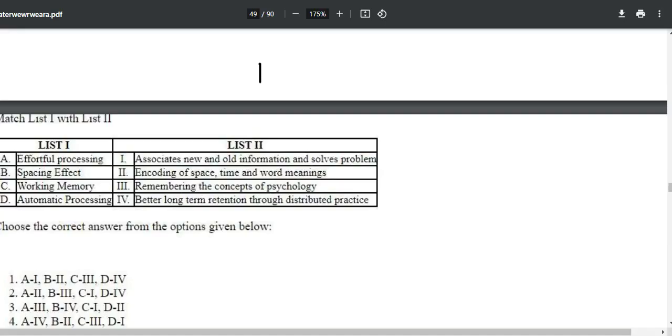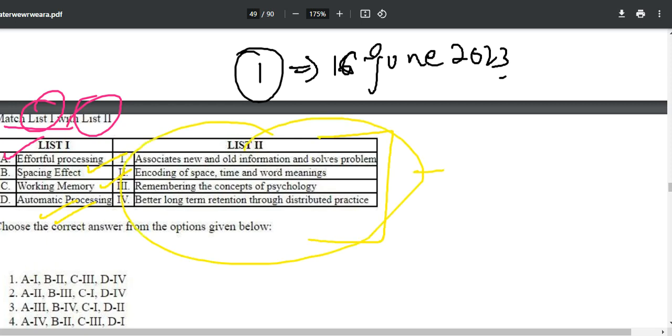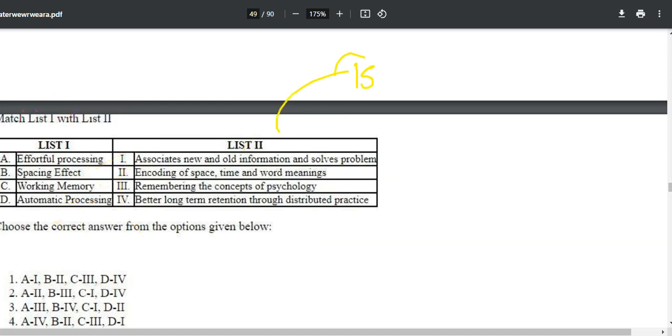So here it is. First of all, a question from 15th June 2023. The question says to match list 1 and list 2: effortful processing, spacing effect, working memory, automatic processing. We all know that this question is coming from your memory topic. All right, so the date is 15th of June 2023.